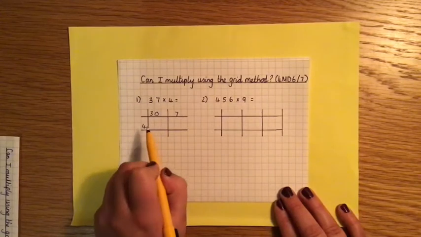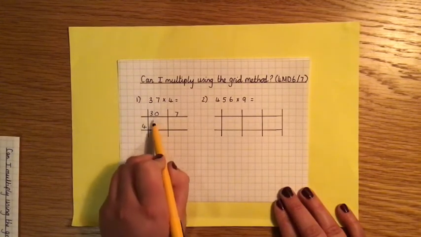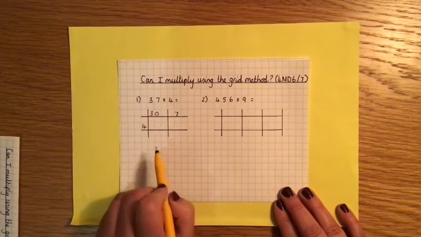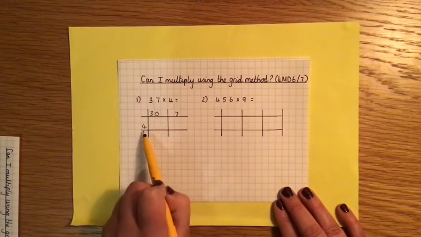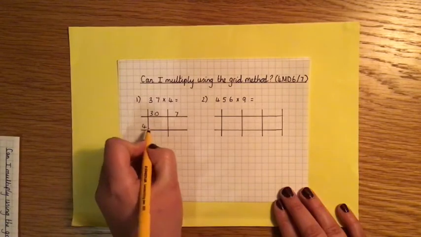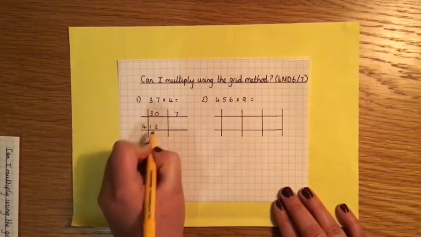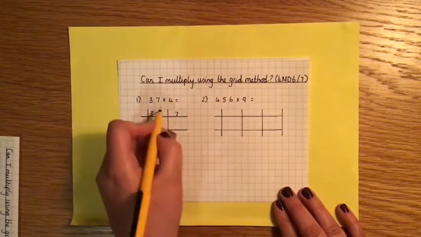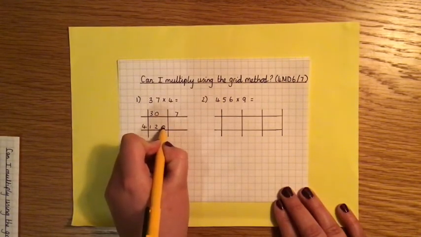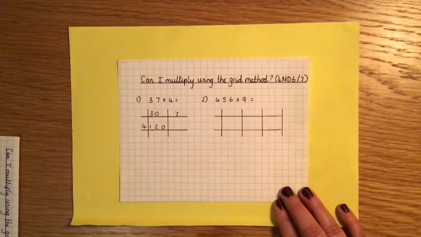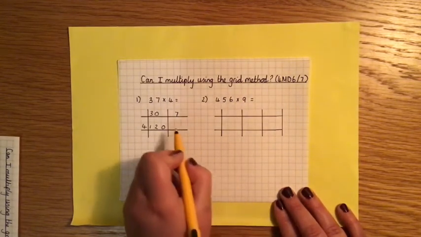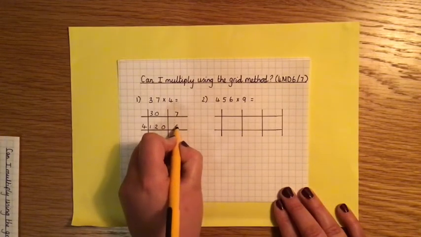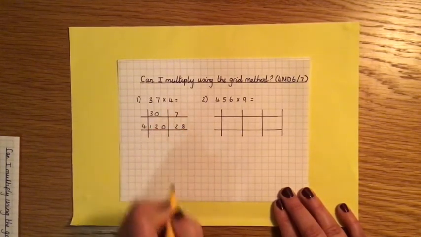So, first of all, I'm going to do 30 times 4. Now to make it a little bit easier, I could do 3 times 4, which I know is 12, and then I need to add my 0 back on by making it 10 times bigger. So 30 times 4 is 120. Next, I've got to do 7 times 4, which is 28.